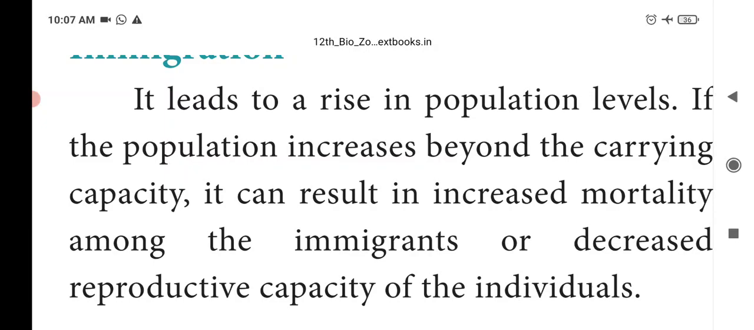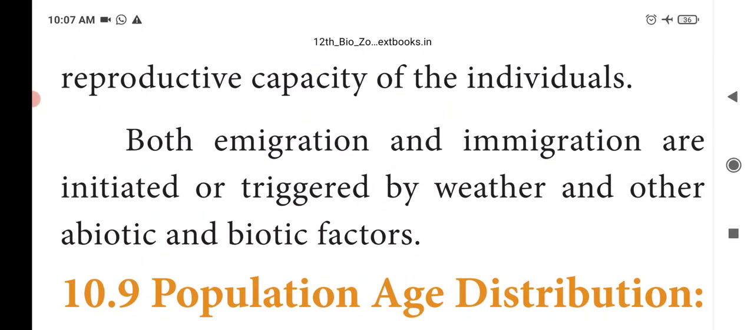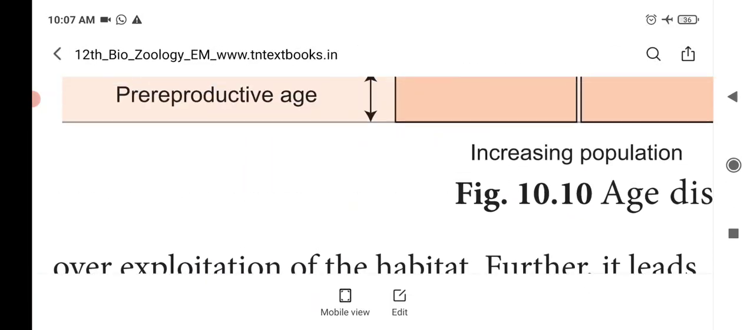That is, some organisms enter into a new population so that the density of the population increases. Automatically, when the population density increases, there will be overcrowding and overexploitation of that particular habitat, and it results in increased mortality among the immigrants. And also the reproductive capacity of the individuals will decrease. So both immigration as well as emigration are initiated or triggered by weather and other biotic and abiotic factors. So this is about the population attributes.